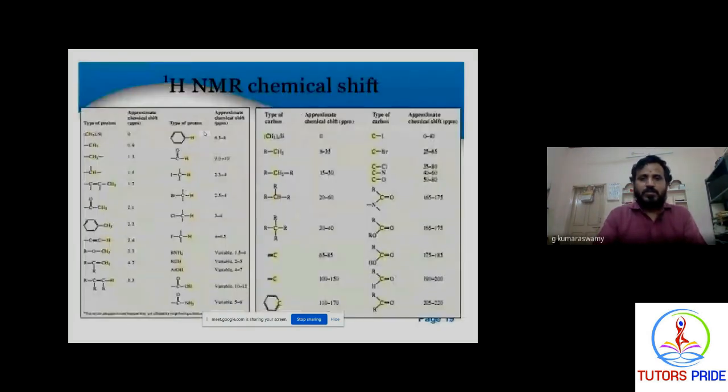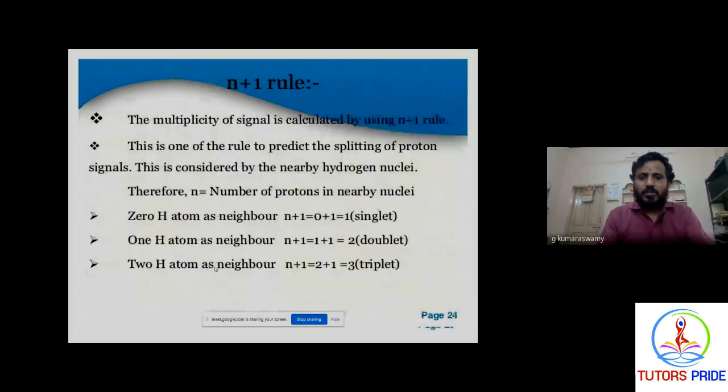And coming to this, the range in which the protons give signals: most aromatic compounds give signals at 6.5 to 8, aldehydes give 9 to 10, and halogen compounds 2.5 to 4. These are the different ranges. Based on the range, you can predict in the molecule where the hydroxy group signals, where the amine group signals, where the aldehydes, where the acid group signals are. But how to understand the signal?